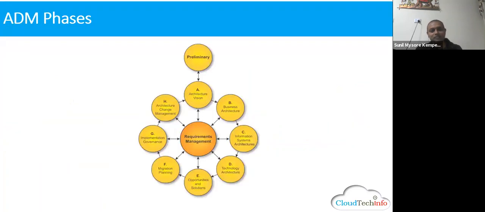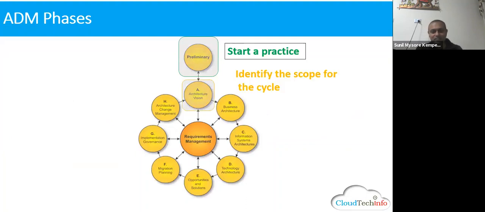Okay, the ADM phases. Last week we discussed them. In the P phase, we start a practice at a very high level. The A phase is where we identify the scope. What is the scope of the cycle we want to do? I'll come in depth in the next class. What are the additional things we'll be doing? Once we come across strategically, then we come across segmental, then we go project-based. So I've got 3 cycles. I'll go in depth in the next class.